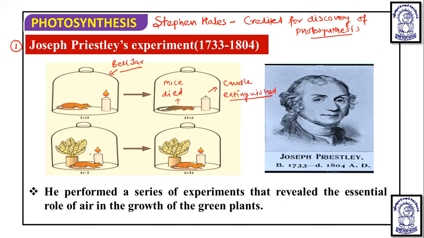Whereas in this setup, you can see that along with the mouse and the burning candle, one potted plant was taken. The potted plant that was inserted here was specifically a mint plant.